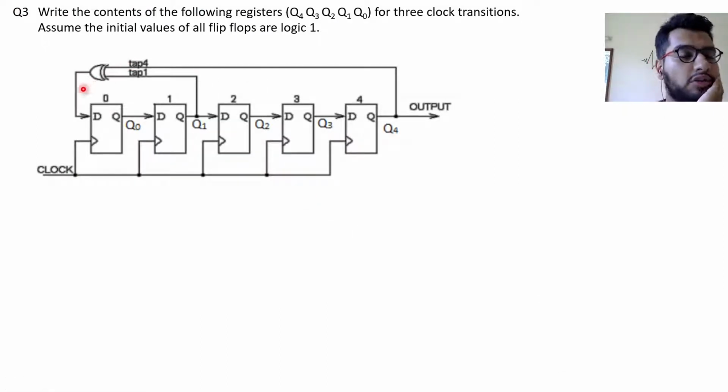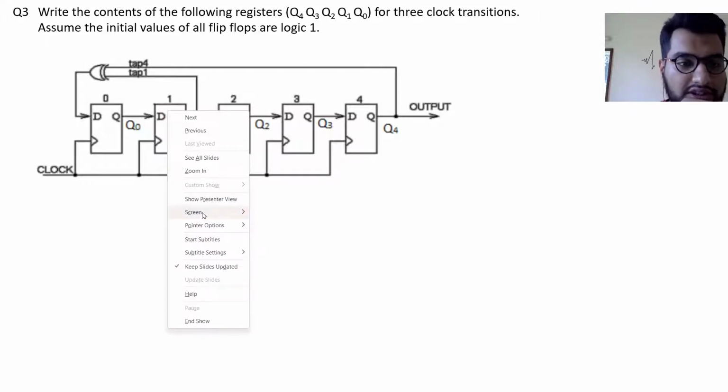So I'll just read out the question again. Write the contents of the following registers Q4, Q3, Q2, Q1, Q0 for 3 clock transitions. Assume the initial values of all flip flops are logic 1. So these are just D flip flops. This is a clock into all the flip flops, and this is the output of Q4 connected with this XOR gate with this Q1 also, and given to the input of this flip flop. So we are required to write the contents of the following registers for 3 clock transitions.